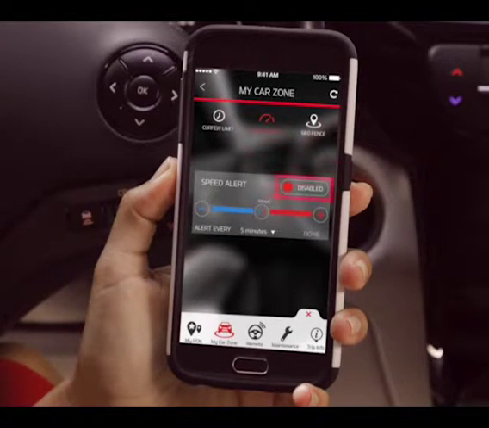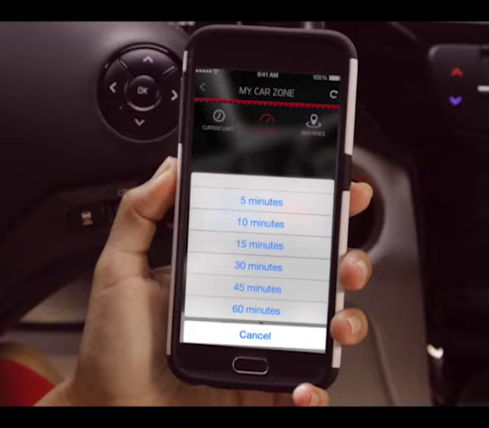To set a speed alert and enable or disable speed alert, select Settings, then select the speed alert icon. Use the speed alert toggle to enable or disable speed alert. Use the speed alert slider to select your preferred speed threshold. Select your preferred speed alert frequency from the drop-down menu, then press Done.